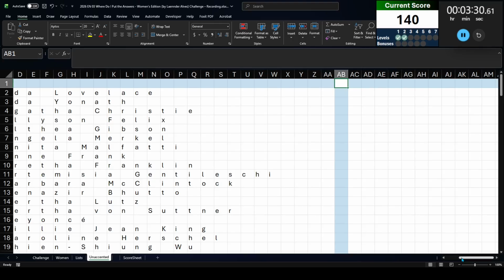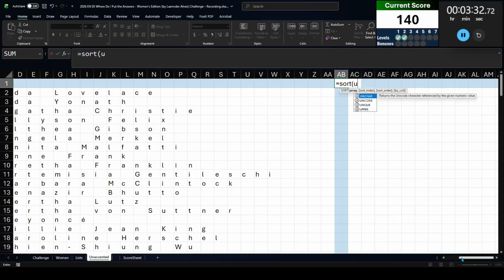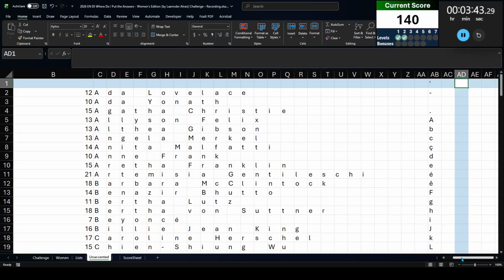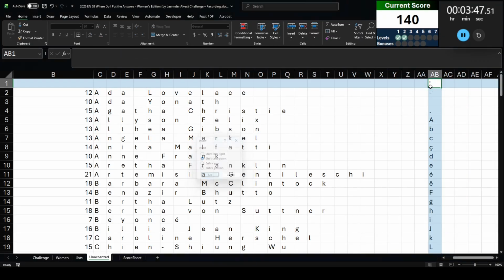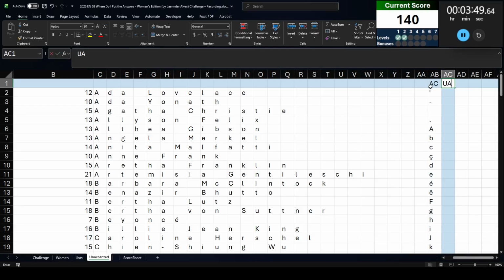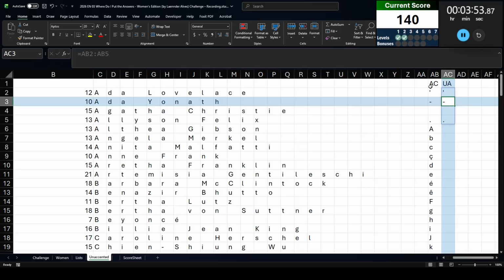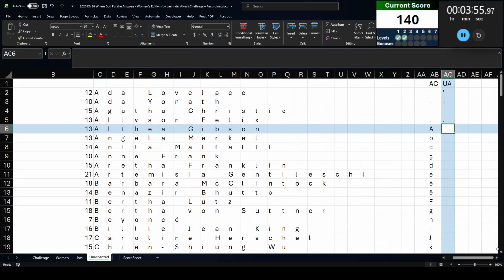And so what I'm going to do here on column B is figure out all the letters. So let's go ahead and do sort unique to call all the letters in these columns here, ignoring blanks and errors. There are no errors, but that's just the easy way to do it. So this is going to be, let me just shift this down. This is going to be accented, and this is going to be unaccented. So for these 4 characters, I'm going to keep them the way that they are. And then let's go ahead and run through these letters.